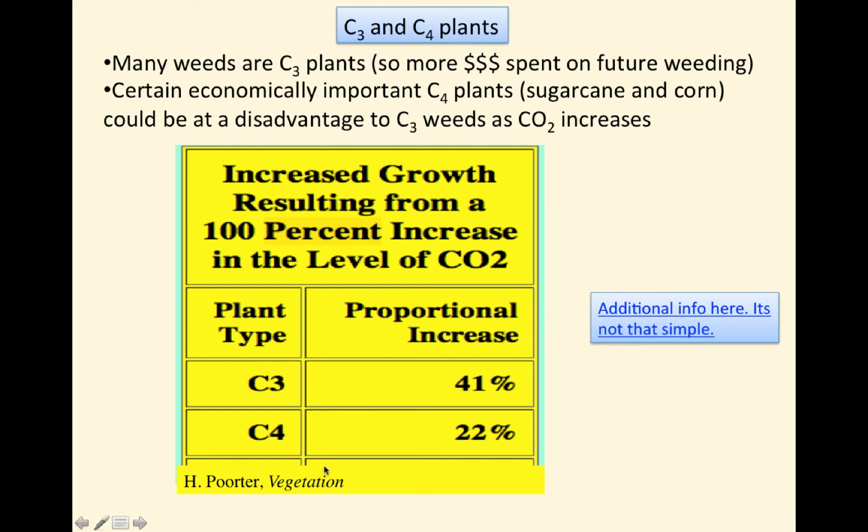This study from the journal Vegetation considered increased growth resulting from a 100% increase in the level of CO2. They showed that for C3 plants, the proportional increase was 41%, with the C4 plants being less sensitive to those increases in CO2, only growing at 22%. So it'll be interesting to see how this propagates forward in the future as CO2 levels continue to rise.